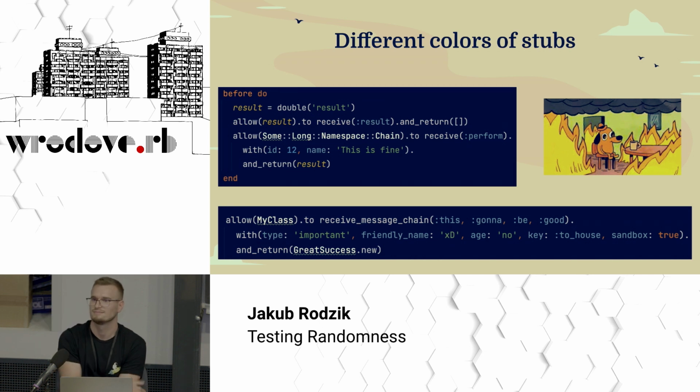Yeah? Can I ask a question? Of course. If you use dependency injection, like to inject a client or any other external library, you don't really want to test the result. You want to kind of stub it.